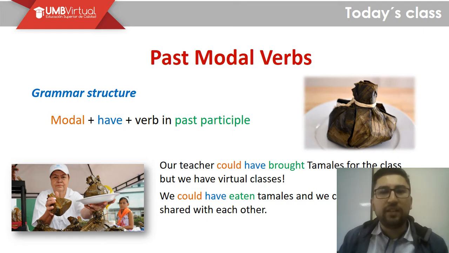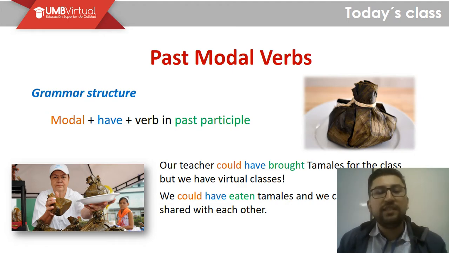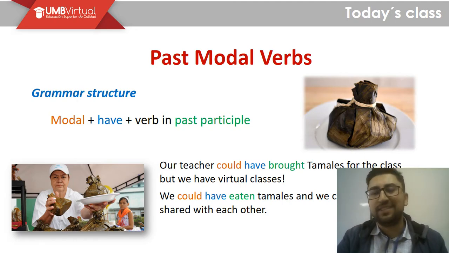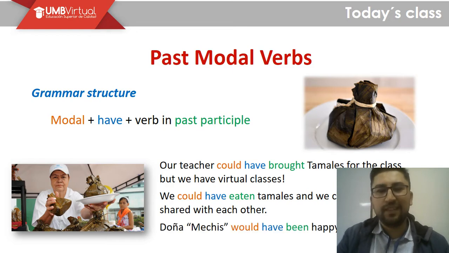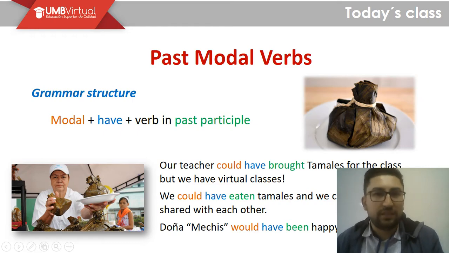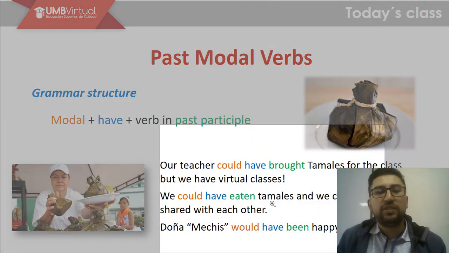We could have eaten tamales and we could have shared with each other, right? That was a very good idea in the past, but the reality of today is that we have virtual classes, so we cannot eat tamal. You can eat tamal at your house and I can eat tamal at my house. Okay, and the last example is Doña Mechis would have been happy with the sales, right? So we have different uses for these past modal verbs.